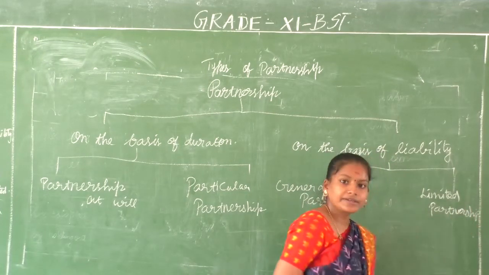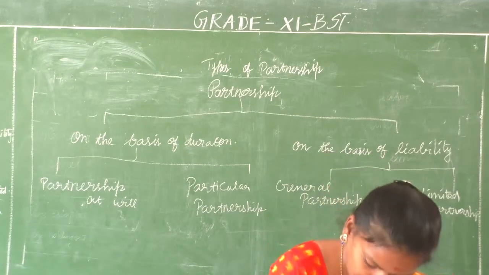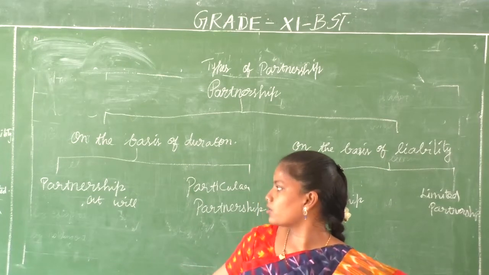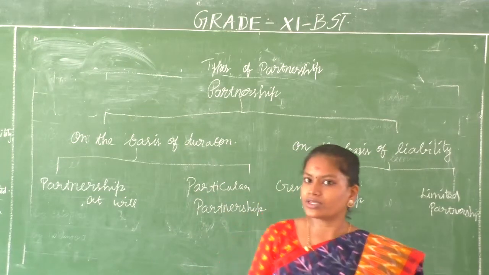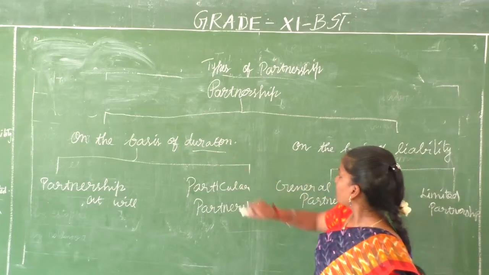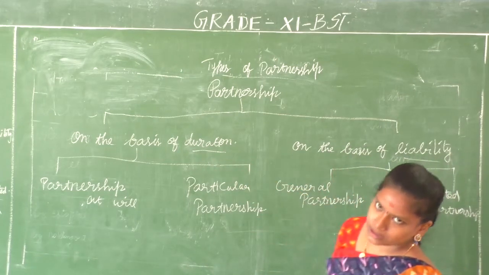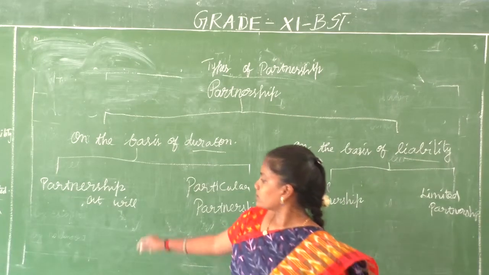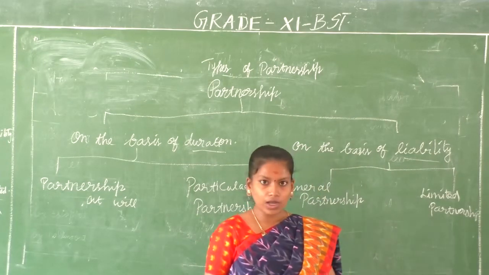So we have various types of partnership. It is divided on the basis of two different factors. One is called duration. Duration means what? Time. Another one is on the basis of liability. On the basis of duration, we have two again: partnership at will and particular partnership.